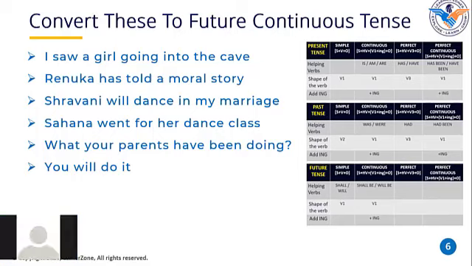Now tell me what is the helping verb we should use in past perfect tense? I'm saying past perfect tense. Look at the table and tell me in past perfect tense what is the helping verb we should use. Are you able to see the past tense table there? Yes, sir. So are you able to figure out where is past perfect tense now?